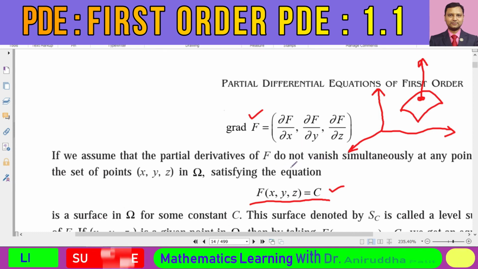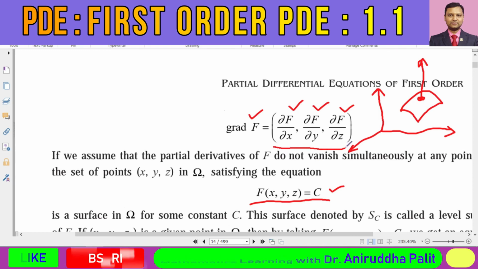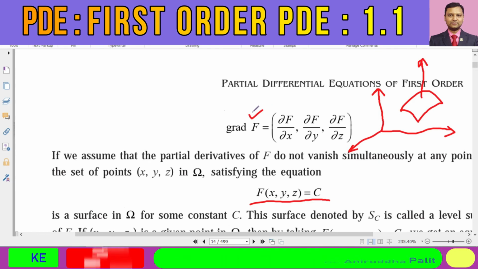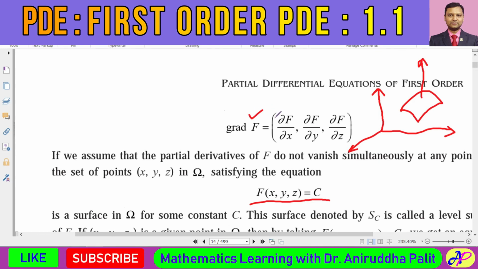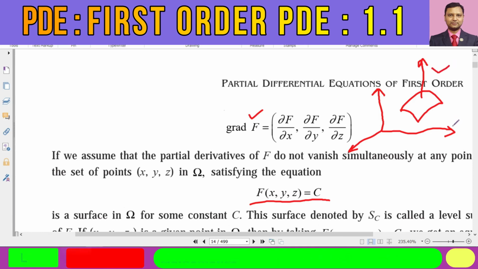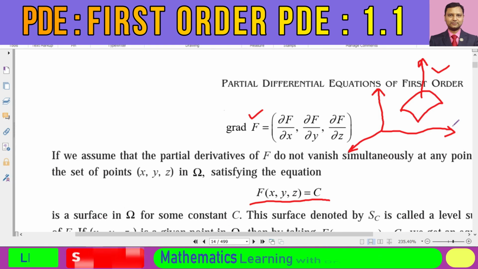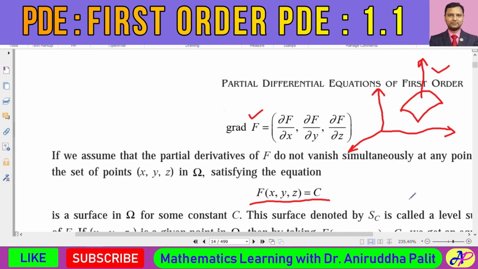That's why we say that these three partial derivatives do not vanish simultaneously, because if they vanish simultaneously, then grad f would be equal to 0, which is never possible, because a level surface always has a normal vector. Okay, so that is the necessary condition, that these three partial derivatives never vanish simultaneously, so that grad f is not a zero vector.